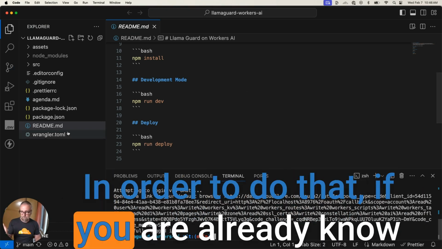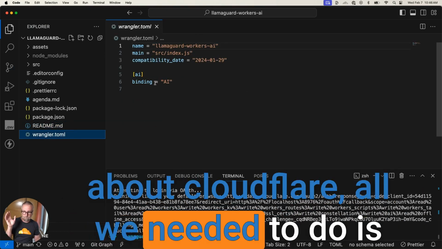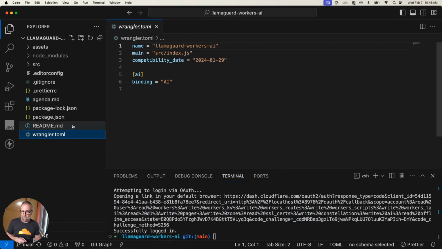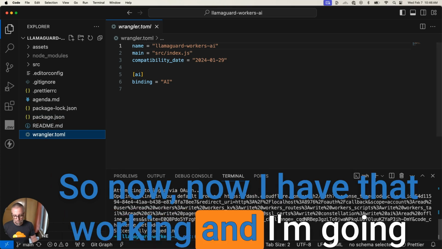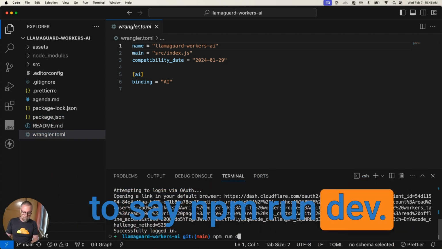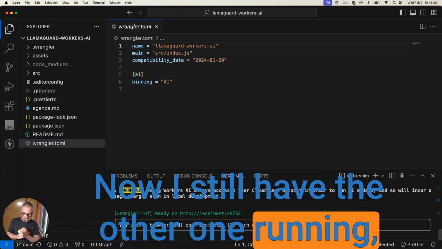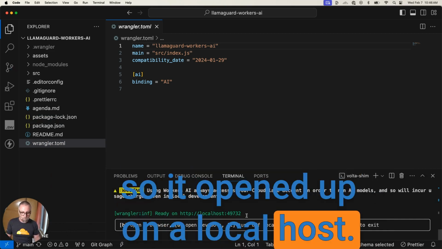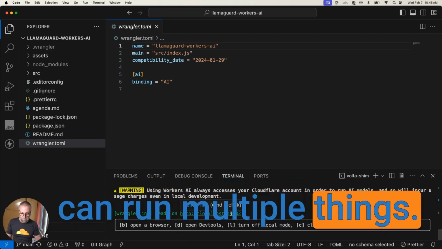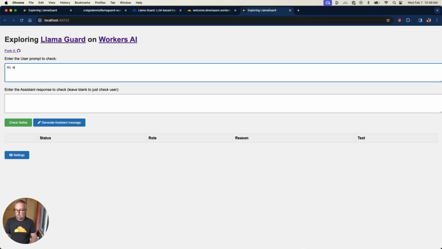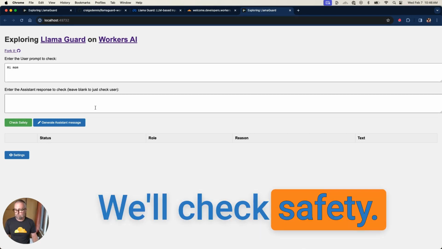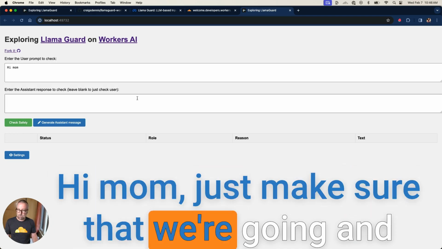In order to do that, if you already know about Cloudflare, all we needed to do is this AI binding, AI. So we will flip back here. So now I have that working, and I'm going to say npm run dev. Now I still have the other one running, so it opened up on a localhost. You might get a different port, but you can run multiple things. So I'm going to open that one up. Here we go. It's working. Hi, Mom. We'll check safety of hi, Mom. Just make sure that we're hitting.